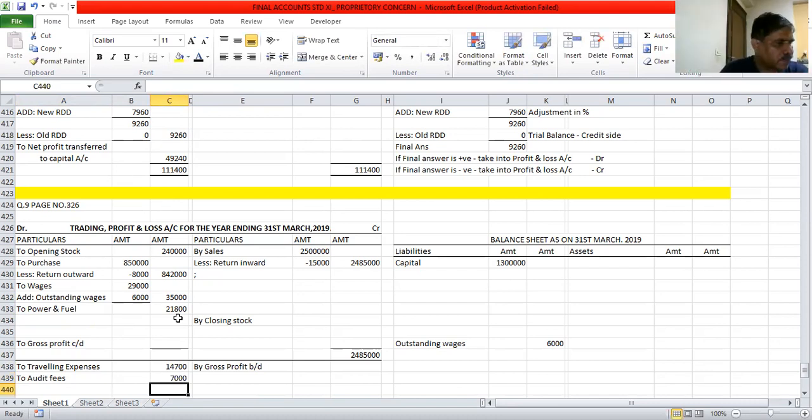Next, they have royalties. Royalty is treated as a direct expense. So we will always take it into the debit side, because the amount paid to the copyright holder is called royalties. Royalty is 72,000.